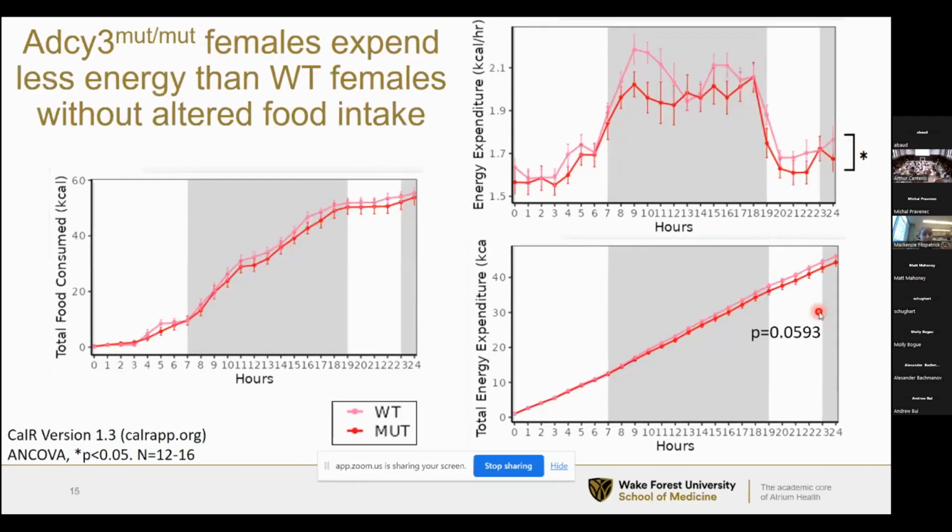When we look at the females, we see the opposite of what we saw in the males. There were no differences in food intake between the wild type and mutant females, but the mutant females actually expend significantly less energy than the wild type females over 24 hours. And we see the same when we look at the cumulative energy expenditure, a nearly significant trend in the same direction. So these results are telling us that the adiposity phenotype in the males is driven by changes in food intake, and in the females, it's driven by changes in energy expenditure.